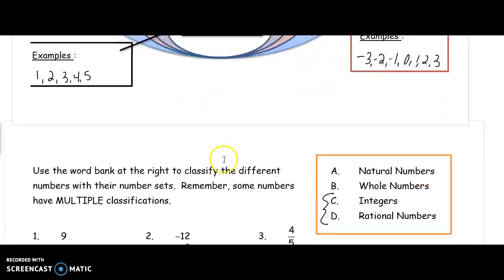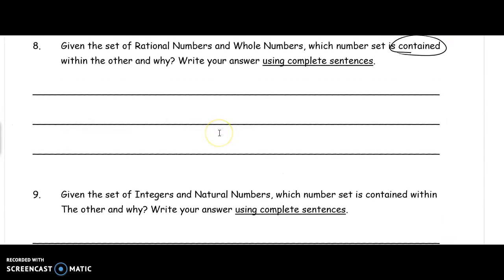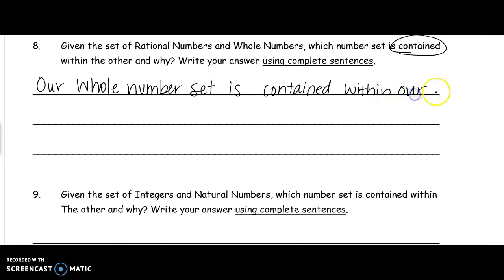So we would say our whole number set is contained within our rational number set.